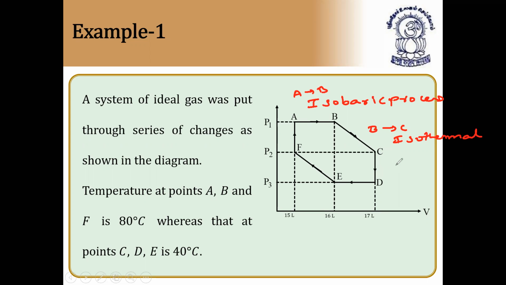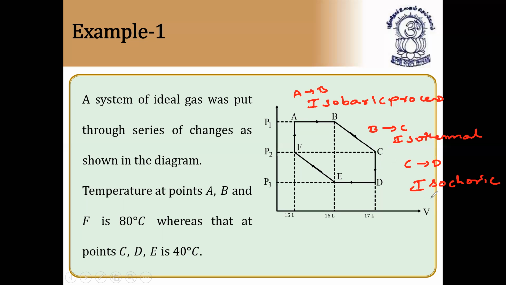C to D, it is constant volume. So C to D is nothing but what? It is not a constant volume, it is isochoric process. So this is constant pressure, no? This is constant pressure. So C to D is what? There is no change in pressure. Sorry, change in volume is not there because pressure remains constant. A to B is pressure remains constant, no? Volume remains constant. Volume does not change. Pressure remains constant. C to D is also pressure. So it is called isochoric process.